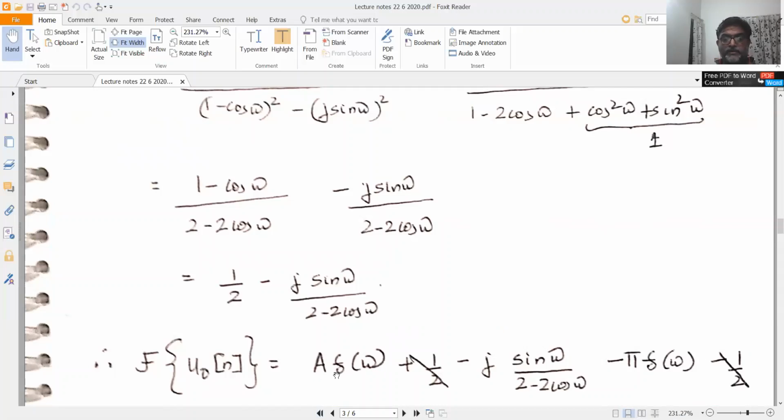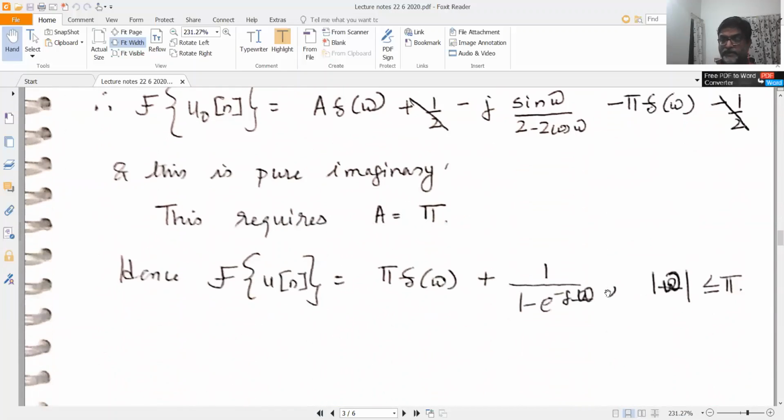Which means A delta omega minus pi delta omega should be equal to 0, because that is a real term. Or in other words, A is equal to pi. So you have A is equal to pi. I will put that back into equation A. So the Fourier transform of u of n will therefore be equal to pi delta omega plus 1 by 1 minus e raised to minus j omega, for mod omega less than or equal to pi.